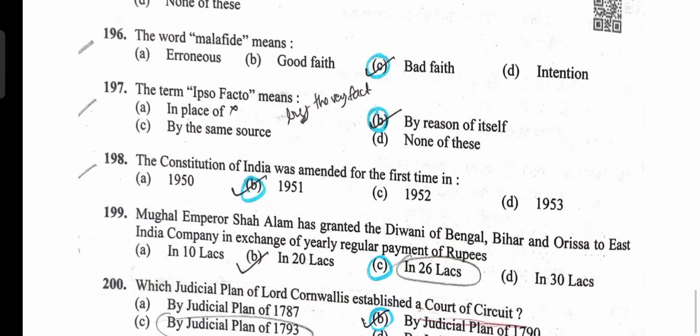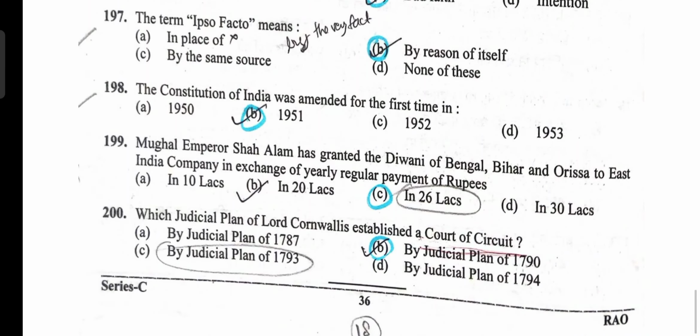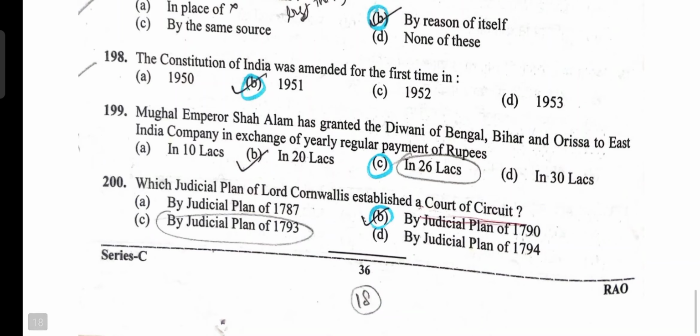Option B is correct. Next, the Constitution of India was amended in the year 1951. Option B is correct. Mughal Emperor Shah Alam has granted the Diwani of Bengal, Odisha and Bihar to East India Company in exchange of yearly regular payment of 26 lakhs. Option C is correct. Which judicial plan of Lord Cornwallis established a circuit court? So it was established by Judicial Plan of 1790. Option B is the correct answer. So this was based on the question series number D.